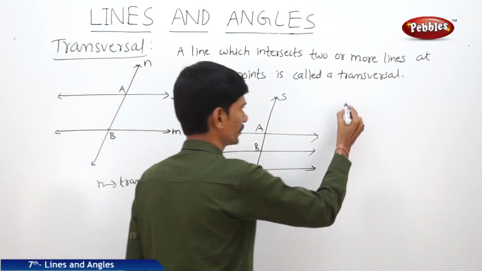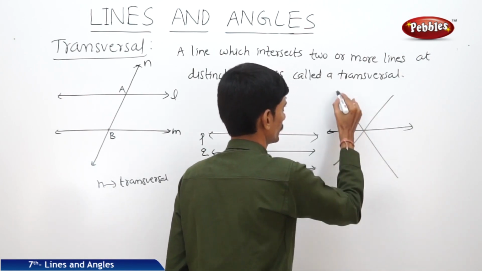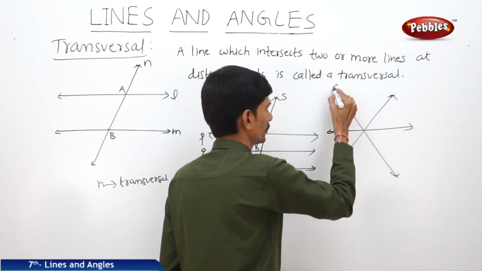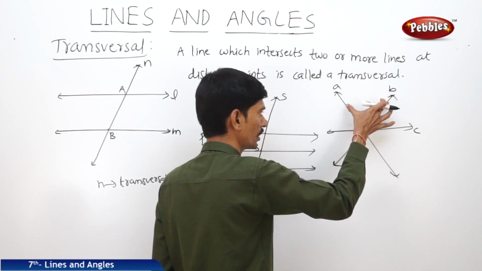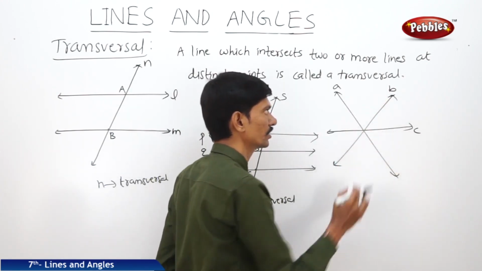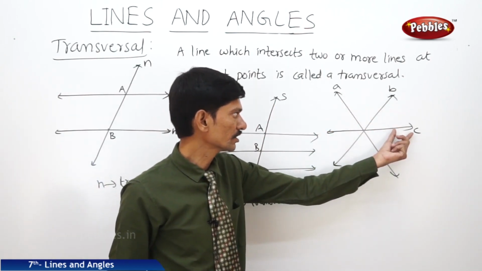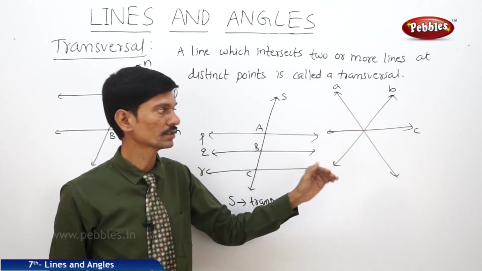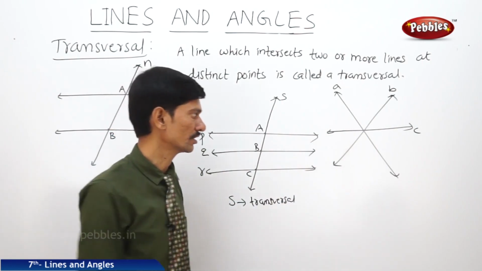Now if you take another figure, A and B are two lines and C is intersecting the two lines at the same point. Then C is not called the transversal for A and B, because C is not intersecting the two lines at distinct points. It is intersecting the two lines at the same point. So here C is not the transversal.